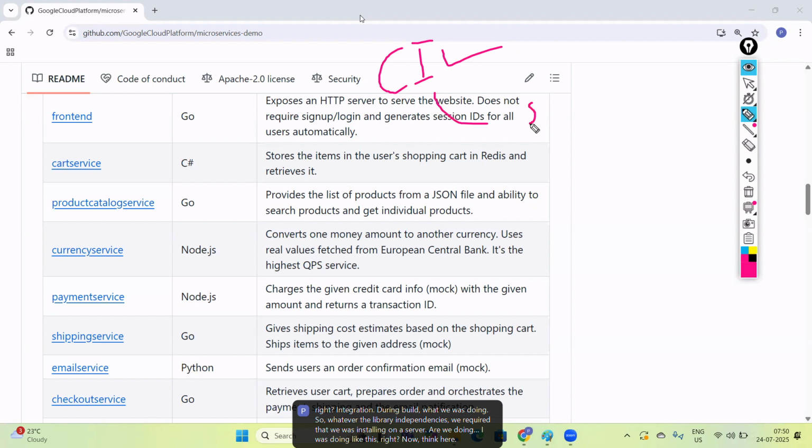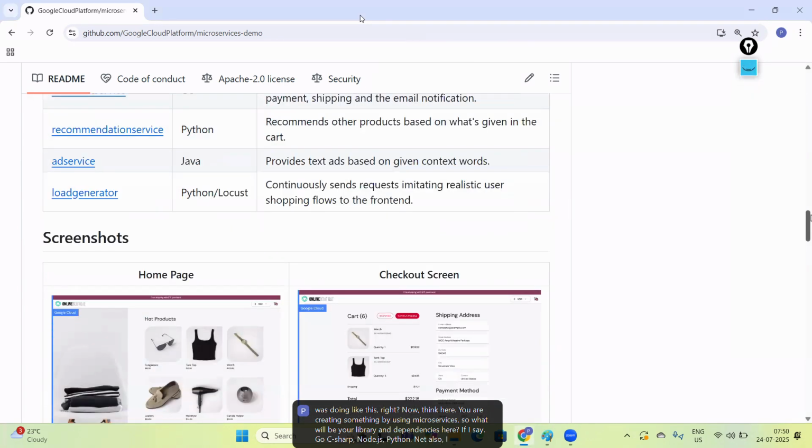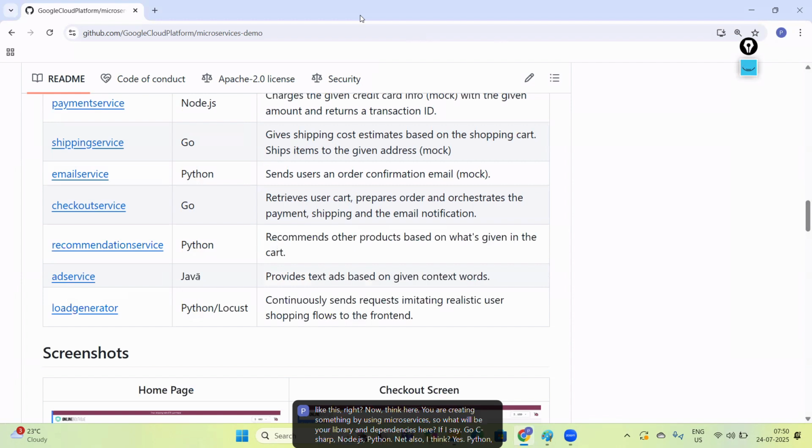Now think here. You are creating something by using microservices. So what will be your libraries and dependencies here? If I say Go, C#, Node.js, Python, .NET also I think. Yes, Python, Java. So these many things you have to install where? Onto your server.